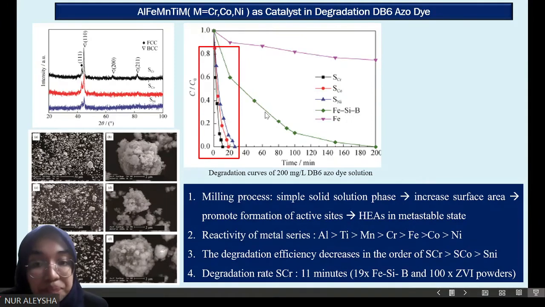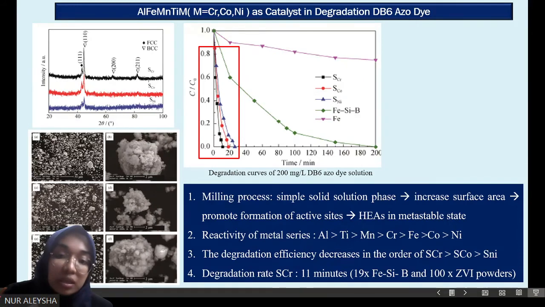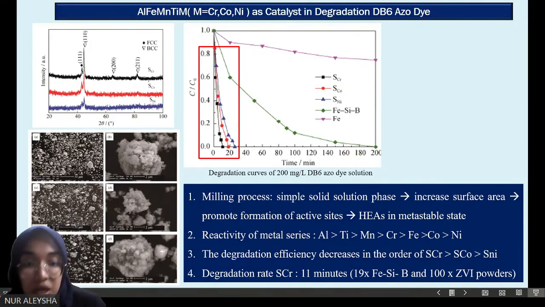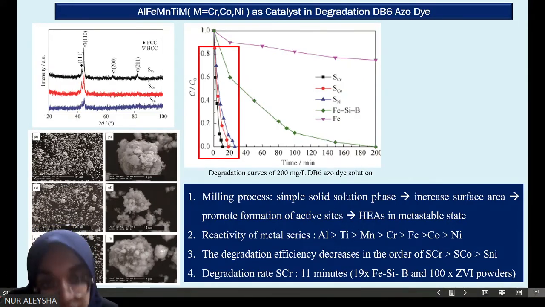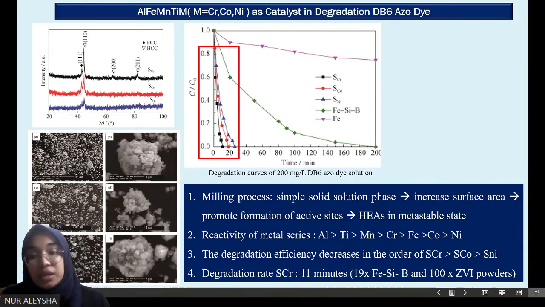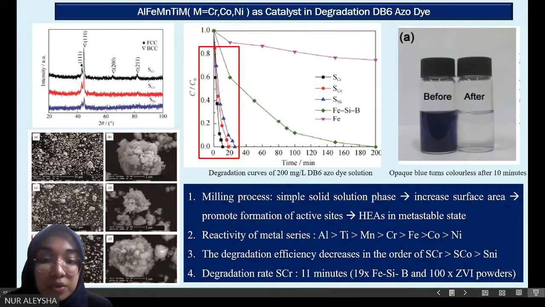Among them, the different reactivity of metals influences their degradation efficiency, where it decreases in the order chromium, cobalt, and nickel. So that's why the degradation rate shown by chromium is the shortest, with only 11 minutes. Okay, so surprisingly, if we compare it to the widely used commercial alloy, the degradation efficiency is 90 times greater, and more than 100 times greater than commercial zero-valent iron powders.